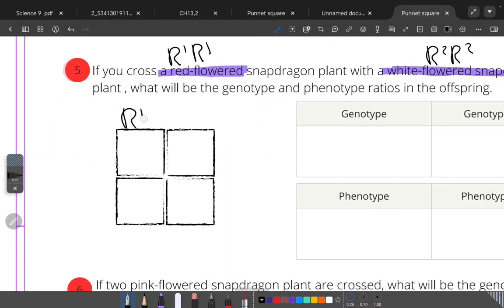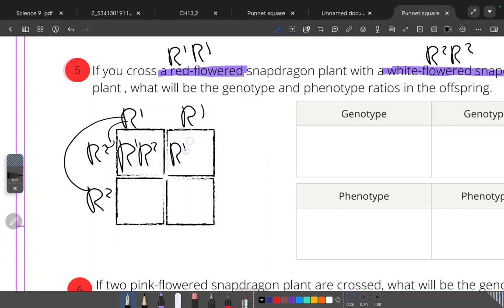But let's find out. R1, R1, R2, R2. When you cross them, they all become R1, R2, R1, R2. This one, R1, R2, R1, R2.